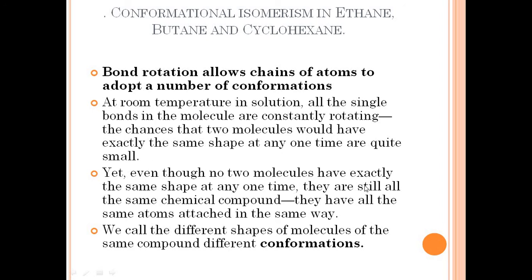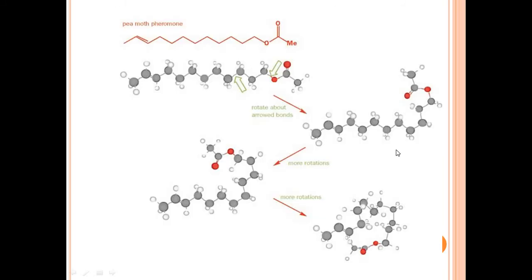No two molecules have exactly the same shape at any one time. Not two molecules will attain the same shape at any one time. That means they are continuously changing their shapes and rotating their bonds. So we call these different shapes of those molecules different conformations.